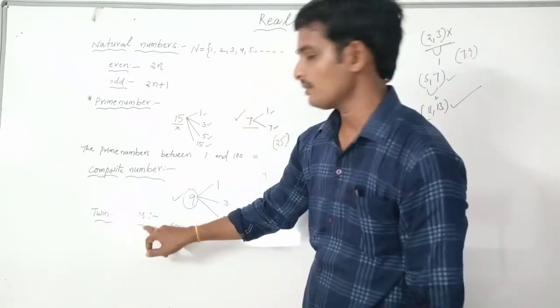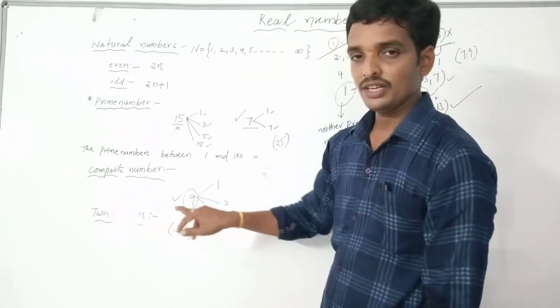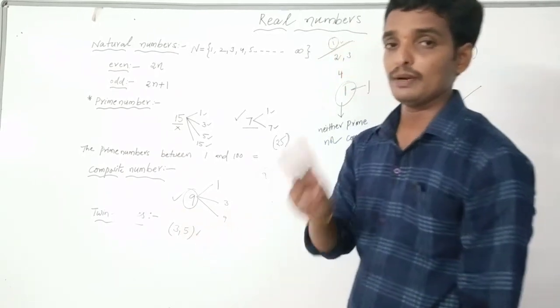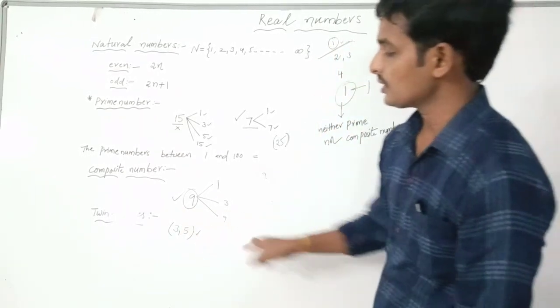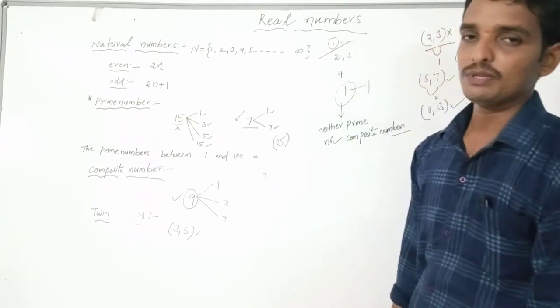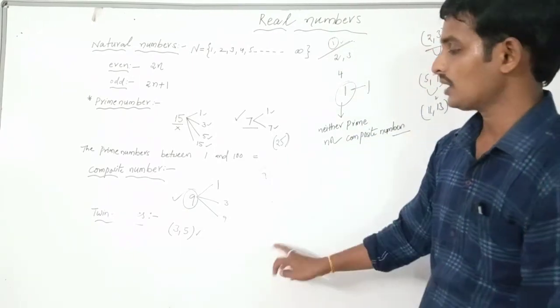Keep the heading: twin primes. Write the definition. The difference between any two prime numbers is 2, they are called twin primes. The difference between any two prime numbers is 2 are called twin primes.